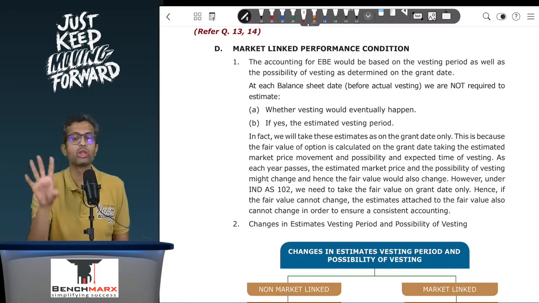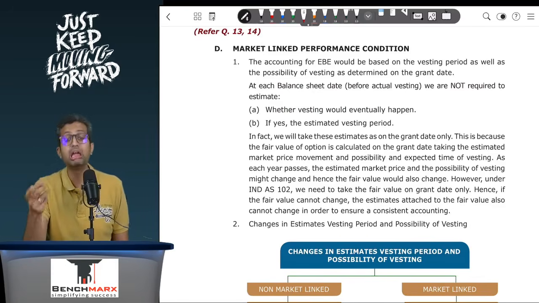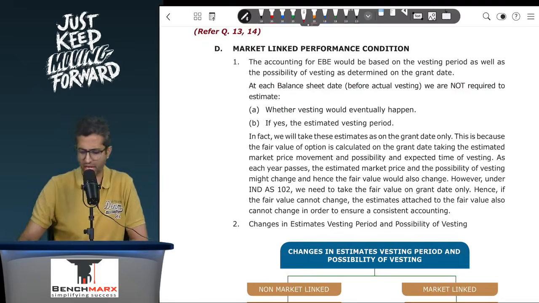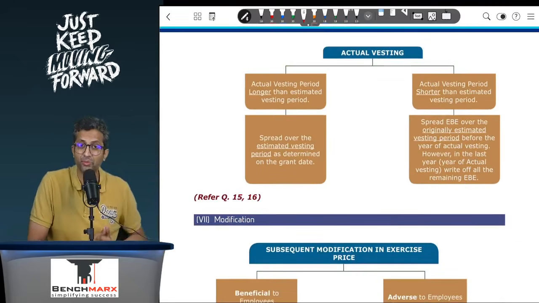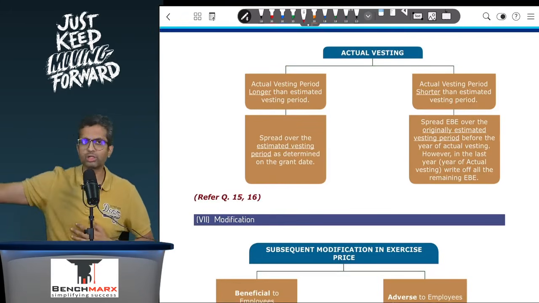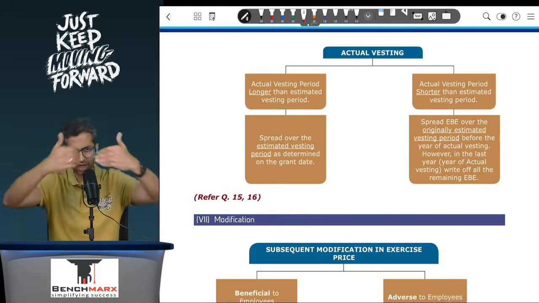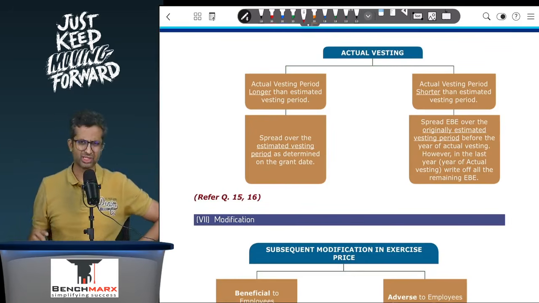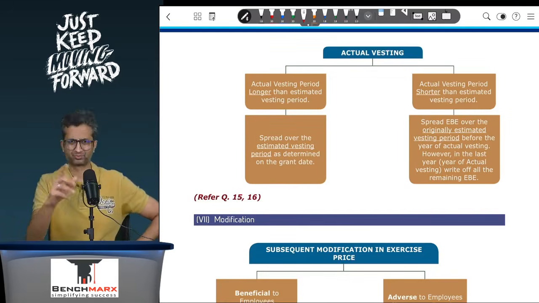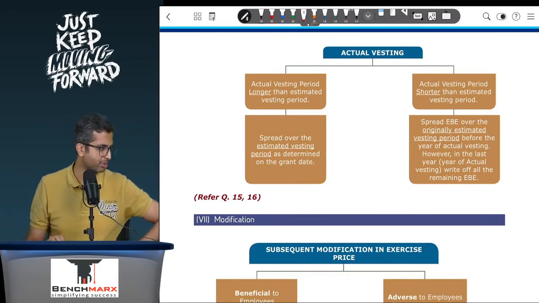You will take all of this based on the grant date only till the date of actual vesting. And on the date of actual vesting, if the actual vesting happens before, then whatever is the remaining EB will be recorded. If it happens after your estimated vesting period, then you will again spread it over the estimated vesting period only. No further changes. Probably will need some practice to get a hang of this concept properly.